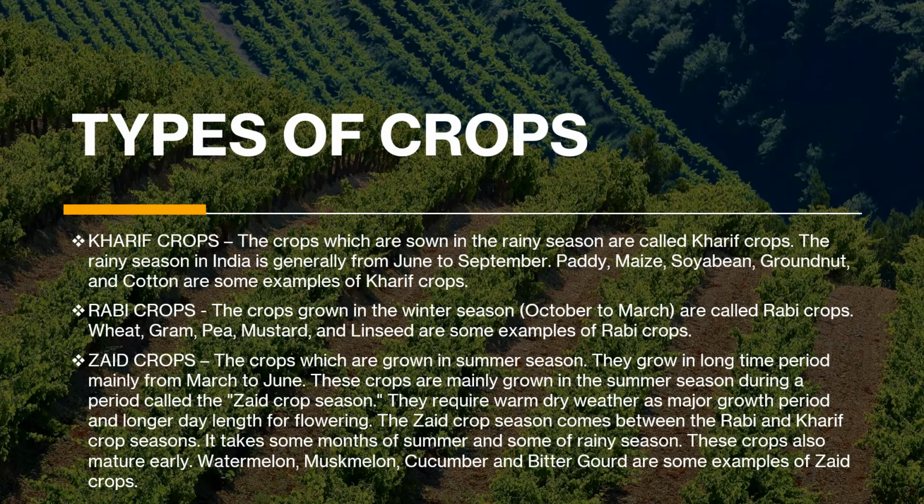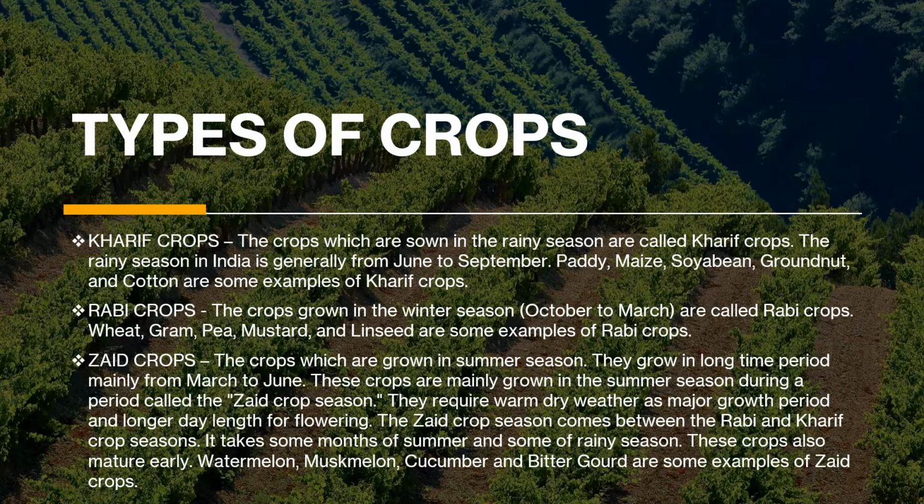What are kharif crops? There are three types of crops that I have listed here, and these three types are basically in India. We start with kharif crops. The crops which are sown in the rainy season are called kharif crops, and the rainy season is mostly from June to September in India. As you know, there is high rainfall in places like Mumbai and the northeastern part. Paddy, maize, soybean, groundnut, and cotton are some examples of kharif crops, and you should know the examples given for all the types of crops, as these are generally important during the examination.